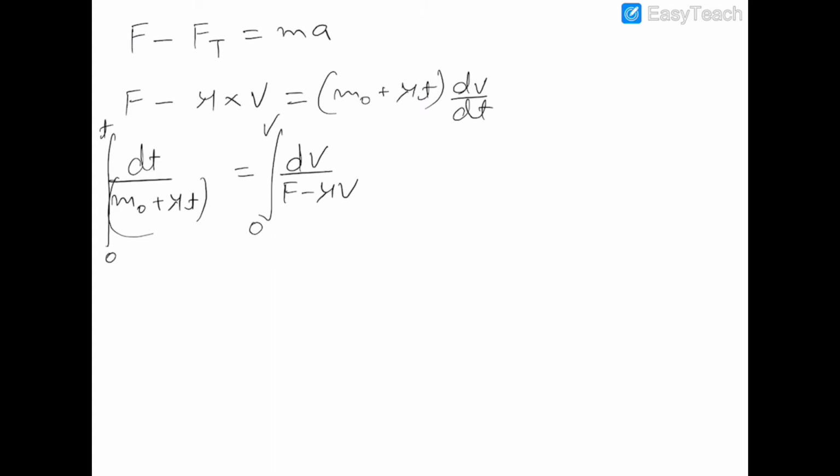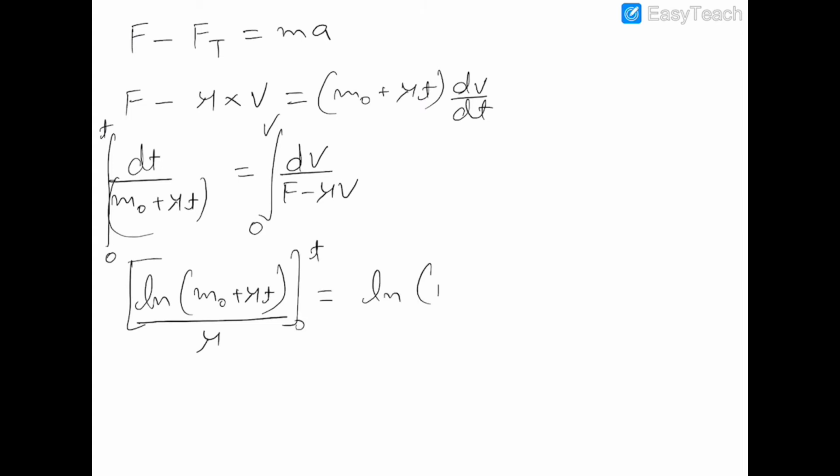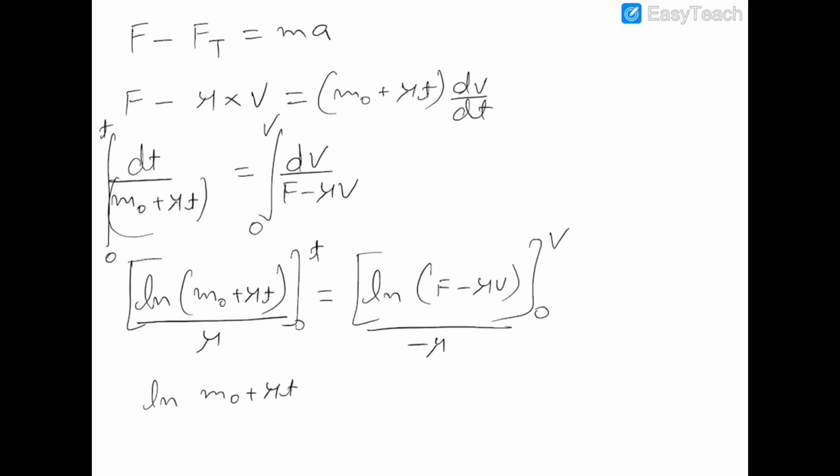The integration of this is ln of m naught plus mu t divided by mu, with limits from 0 to t, and the integration of this side will be ln of F minus mu v divided by minus mu, with limits from 0 to v. So this is ln of m naught plus mu t divided by m naught. This is equal to, I'm reversing the limits, ln